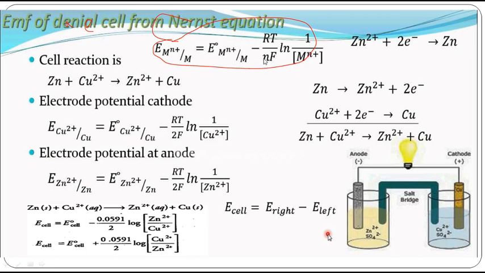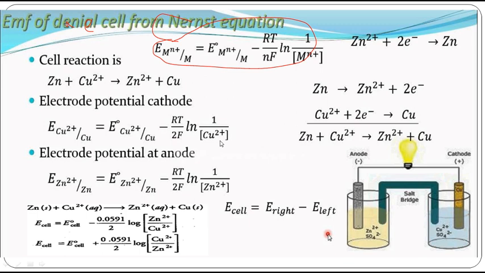Because n means how many electrons are involved. Two electrons, not 2 plus 2. Totally 2 electrons are involved. Zinc gives 2 electrons and those 2 electrons are taken up by the copper. So 2F ln 1 by copper 2 plus.